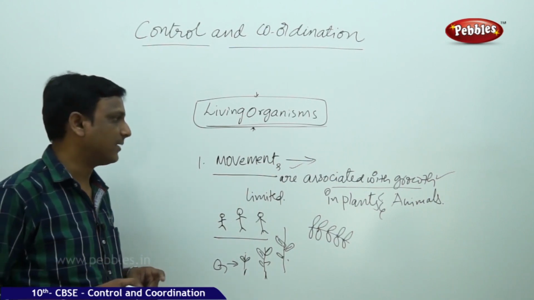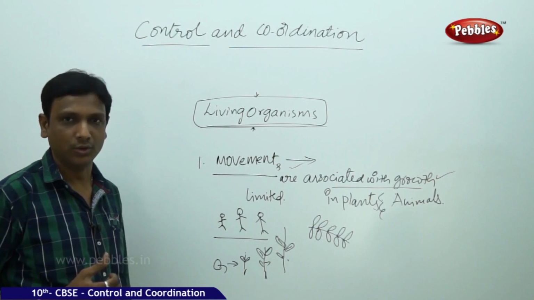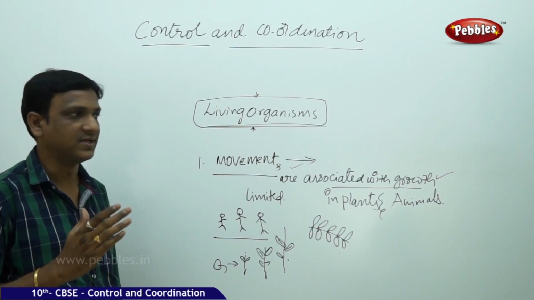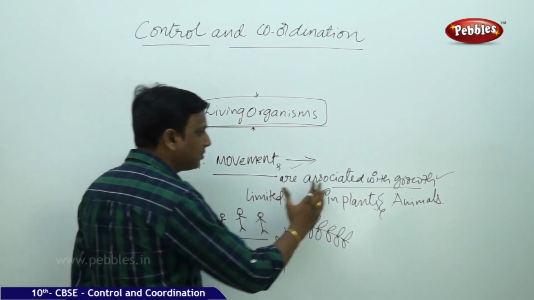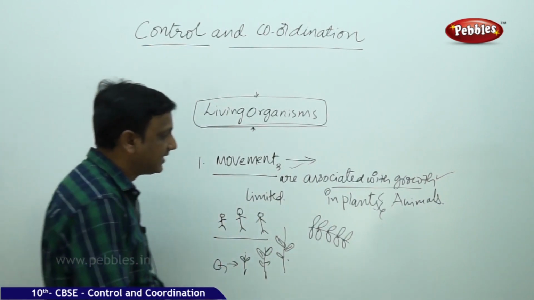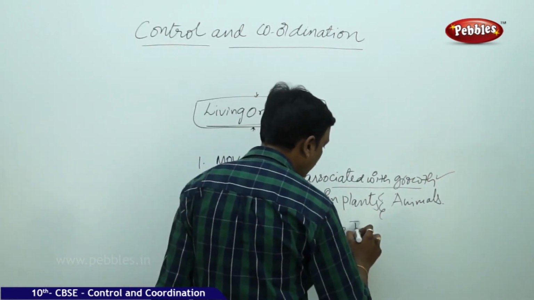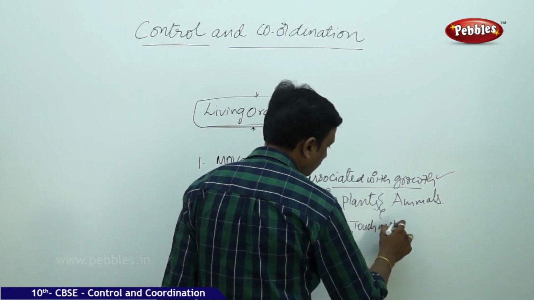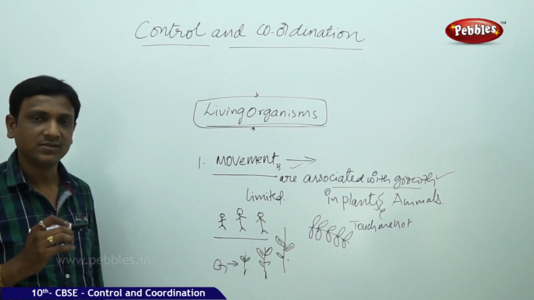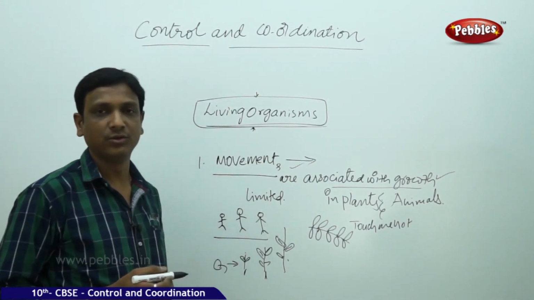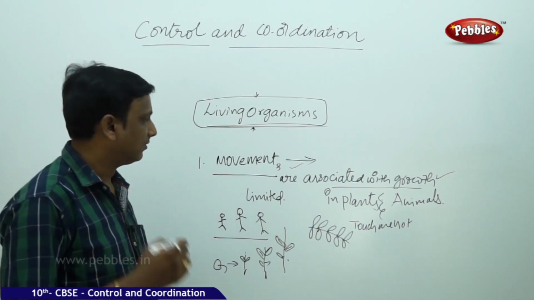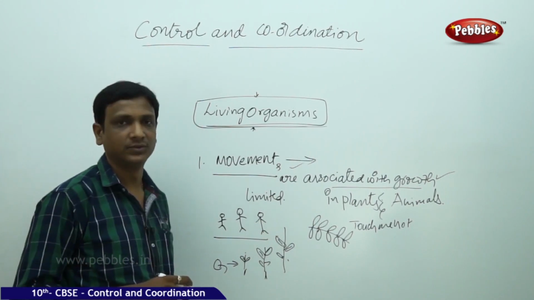Because in most cases we observe in plants, the movements are associated with growth, that is, stems growing towards sunlight. Likewise, by looking at some examples, we assume that the movements are associated with growth in plants and animals, mostly in plants. But if you see the example here, the touch-me-not plant, if you touch that, the leaves droop. It is not because of any growth. You don't find any growth here, but there is a movement of the leaf. So movements are not associated with growth.